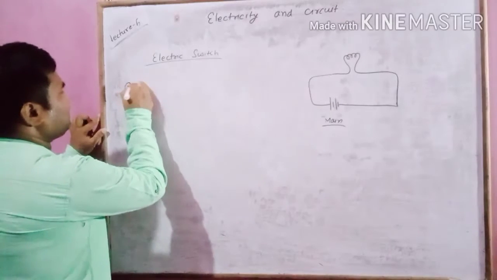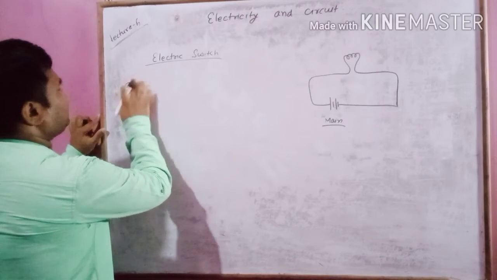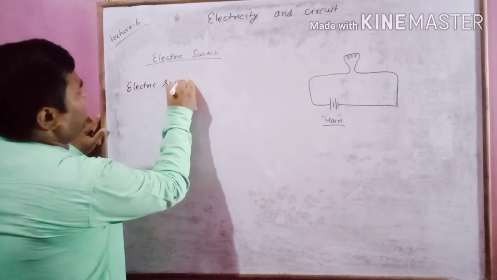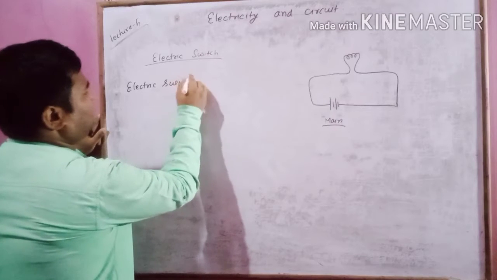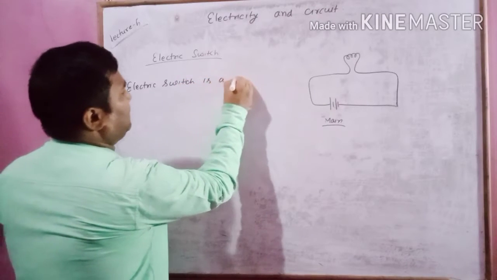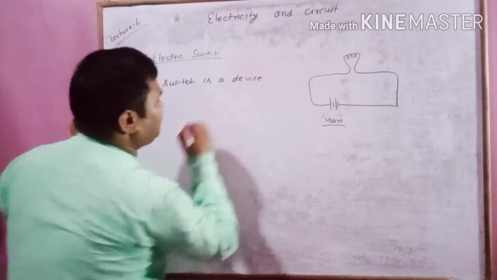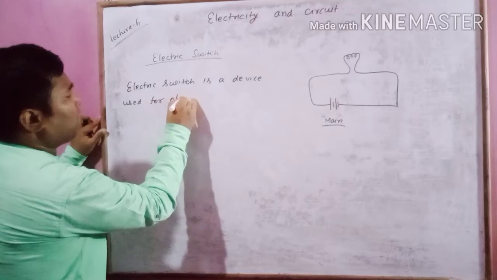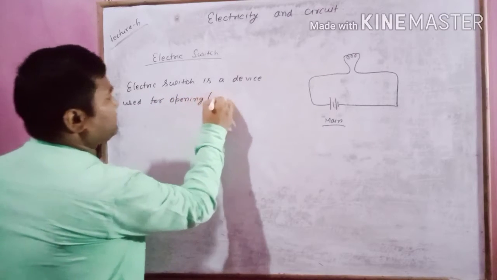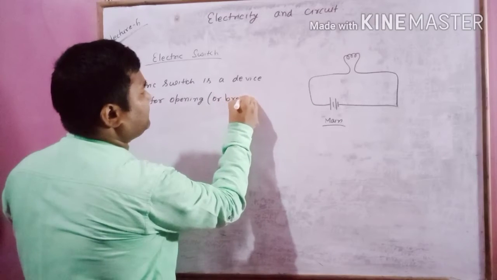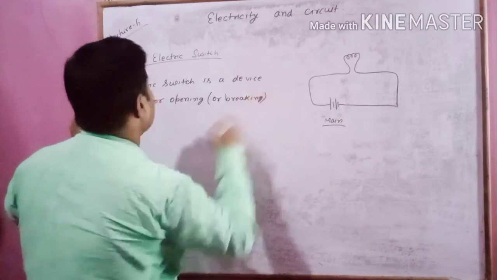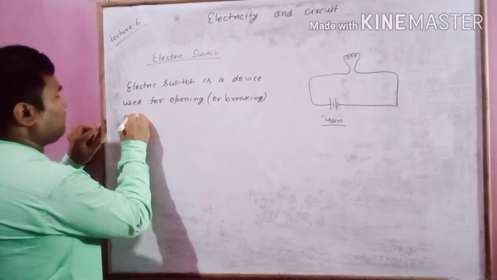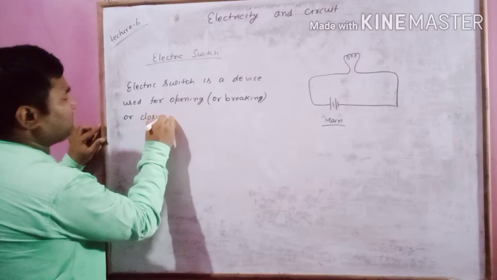An electric switch is a device used for opening or closing.